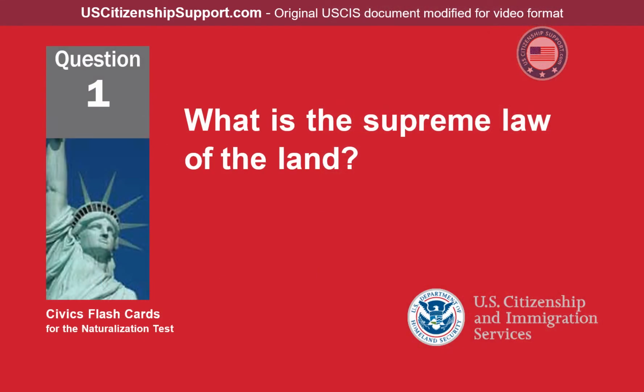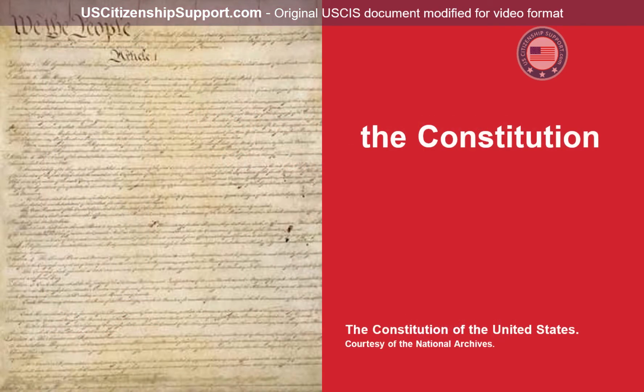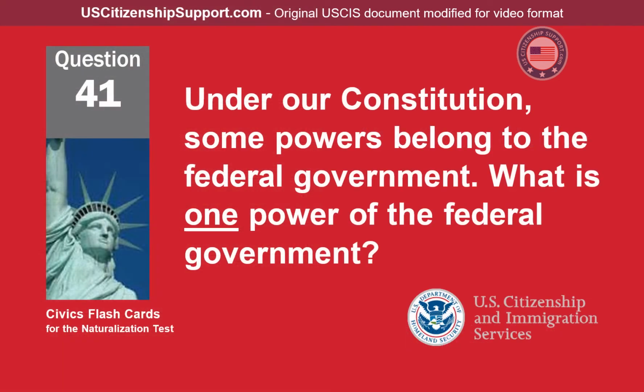What is the supreme law of the land? The Constitution. Under our Constitution, some powers belong to the federal government. What is one power of the federal government?